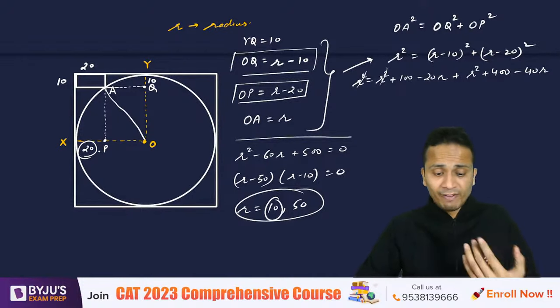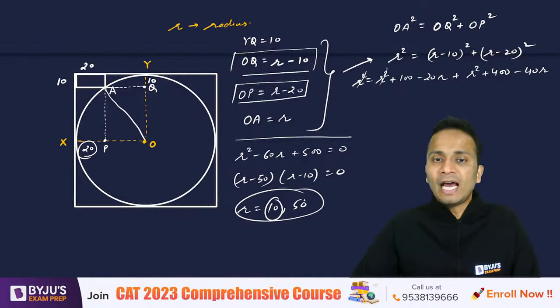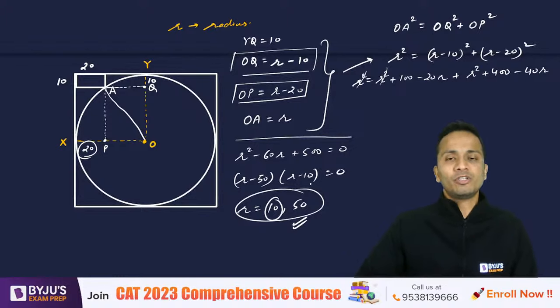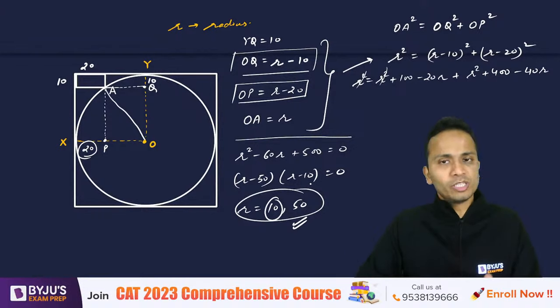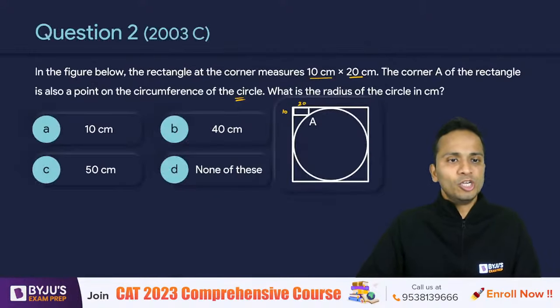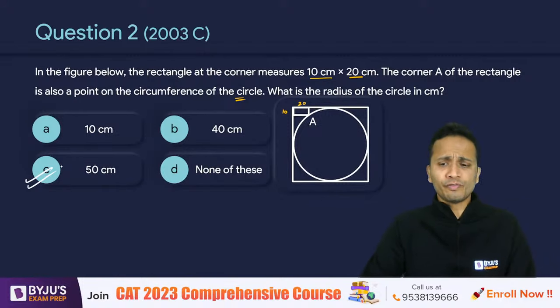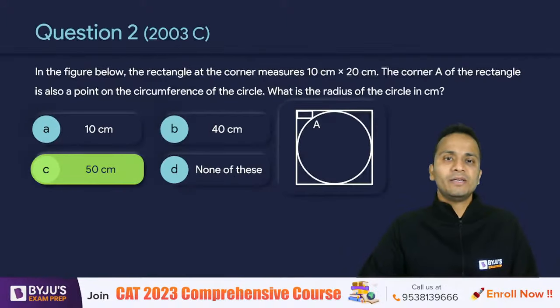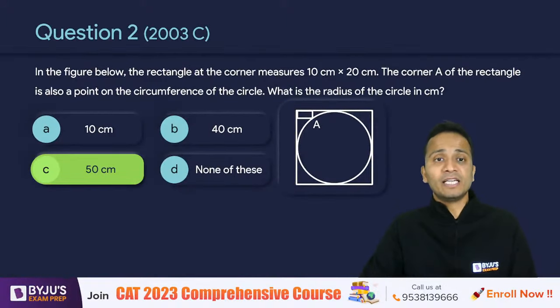That is why the value cannot be 10, and 50 will be the final answer for this question. So this is one way of calculating the value of radius. Among these options, option C is equal to 50 centimeter and hence it should be correct. So 50 is the correct answer for this question.